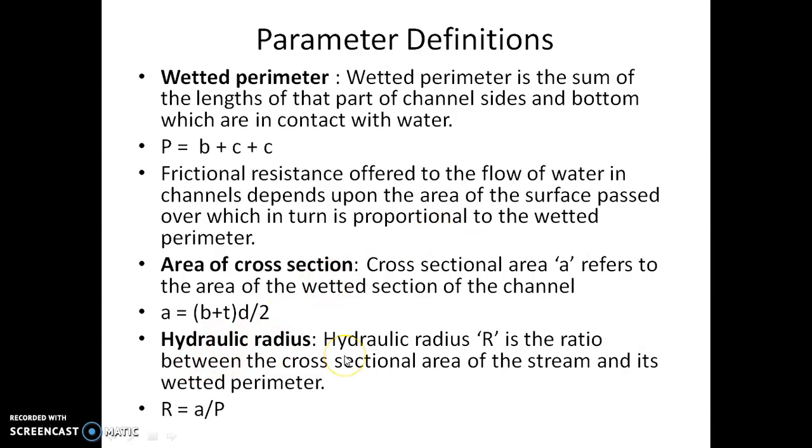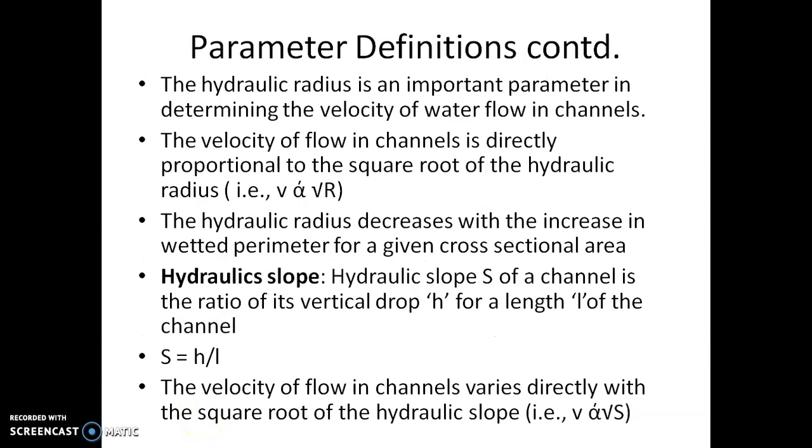Similarly, hydraulic radius. Hydraulic radius R is the ratio between the cross sectional area of the stream and its wetted perimeter. Just now we have seen the area of cross section and also the wetted perimeter. So hydraulic radius is simply the ratio between the area of cross section and the wetted perimeter. That is how the hydraulic radius is defined.